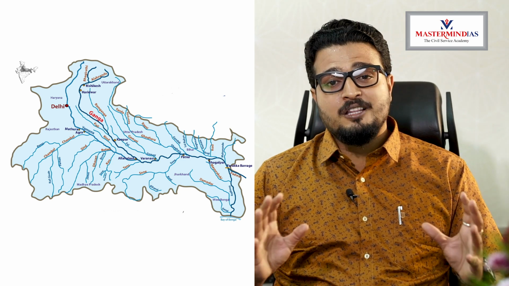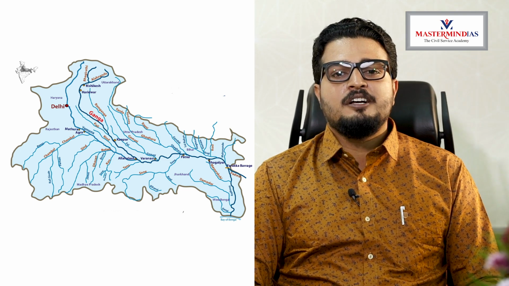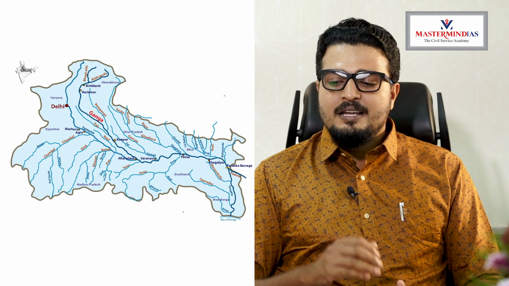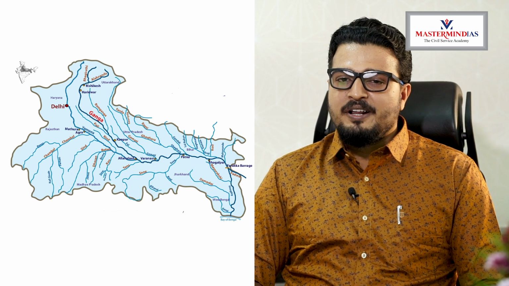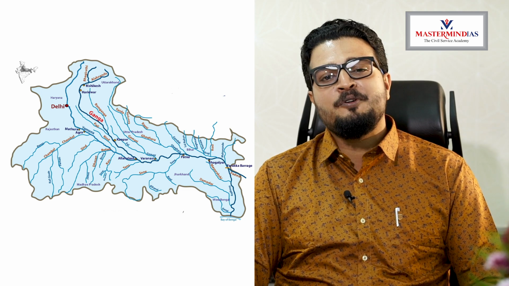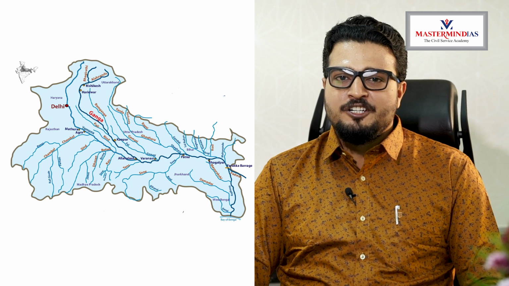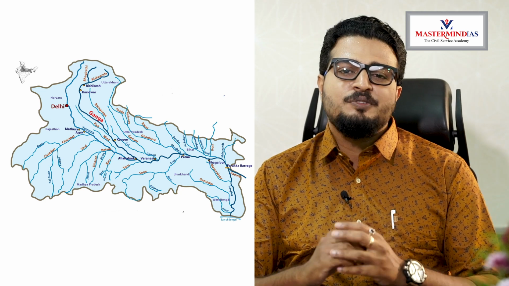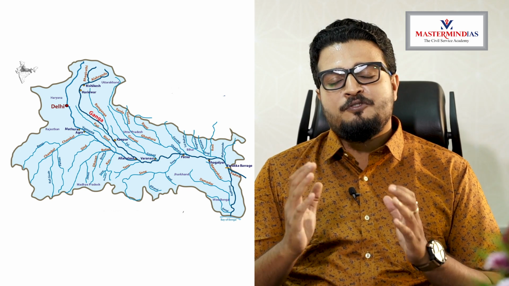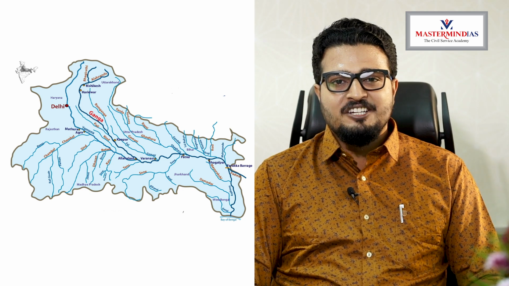This is applicable for all the rivers. It is delineated according to the direction of the river's flow, the right bank and the left bank. So let's start with the important right bank tributary of river Ganga. The most important tributary of river Ganga, the largest tributary of river Ganga, is Yamuna. Yamuna originates from Yamunotri glacier, flows parallel to river Ganga and meets river Ganga at Allahabad, formerly known as Allahabad, now known as Prayagraj. That's also in Uttar Pradesh.